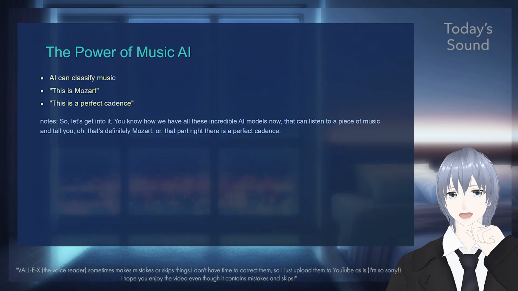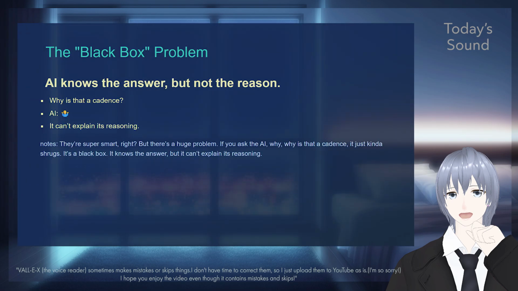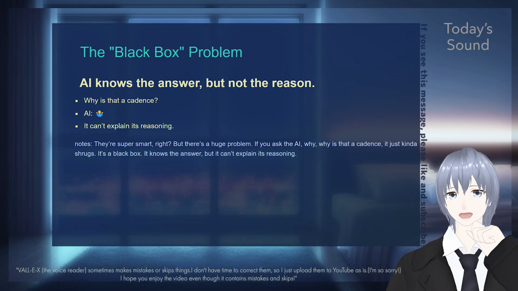You know how we have these incredible AI models now that can listen to a piece of music and tell you, oh, that's definitely Mozart, or that part right there is a perfect cadence. They're super smart, right? But there's a huge problem. If you ask the AI, why is that a cadence? It just kinda shrugs. It's a black box. It knows the answer, but it can't explain its reasoning.